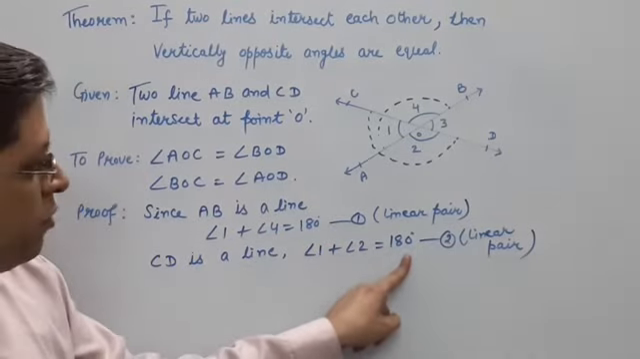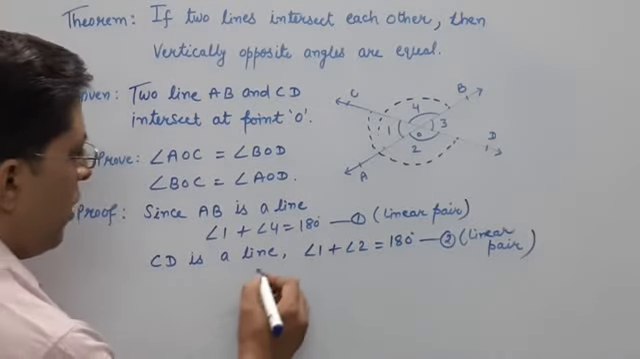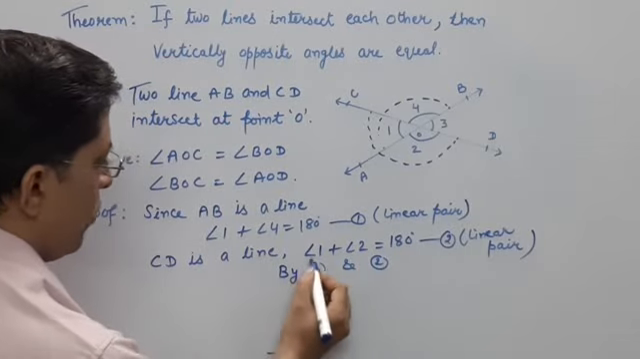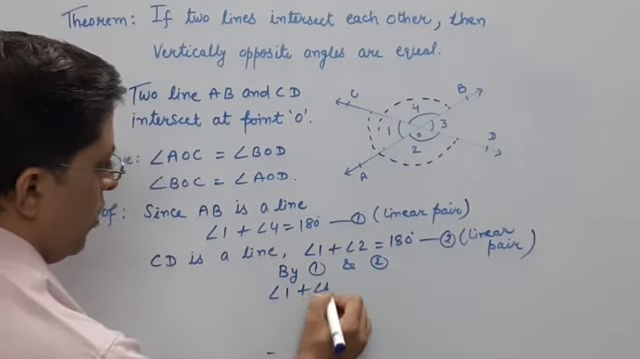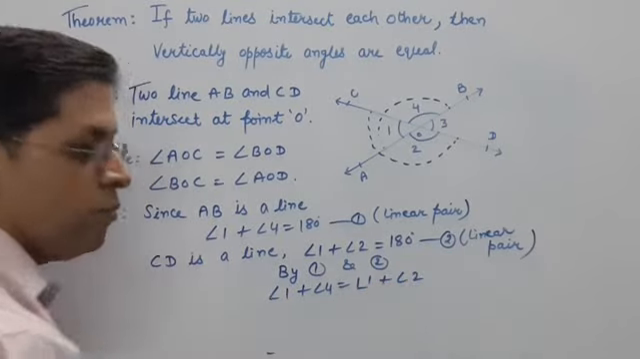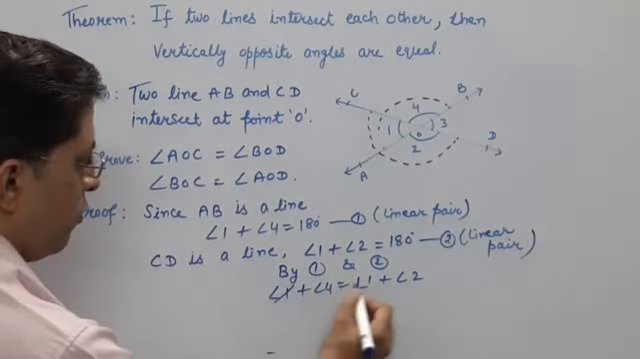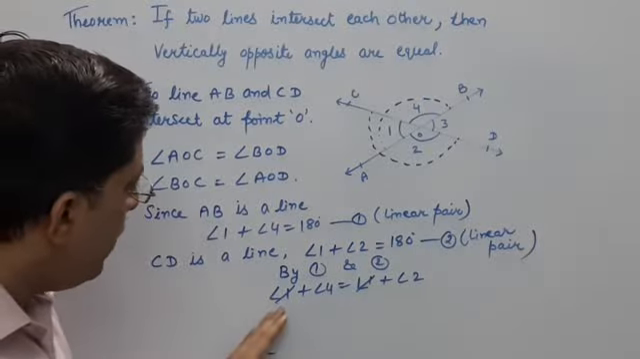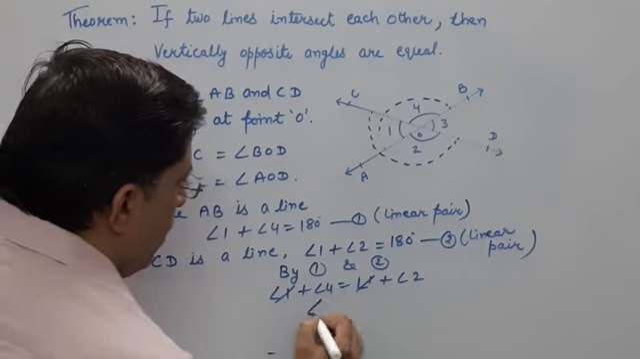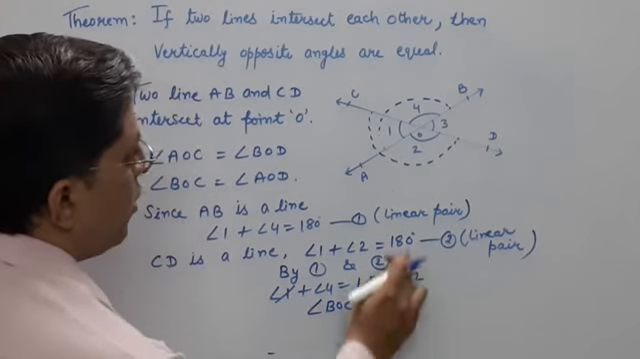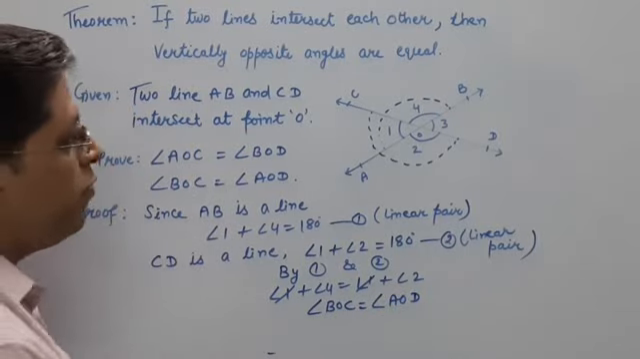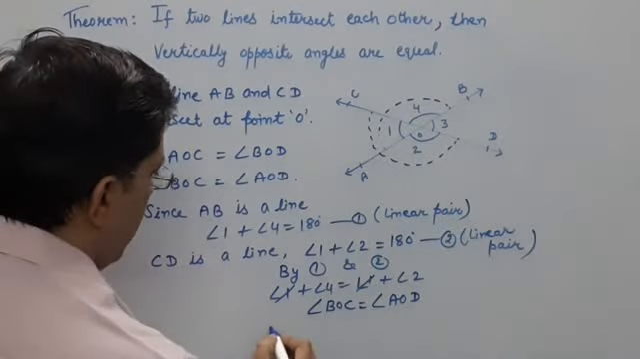Now see, angle 1 plus angle 4 is 180 degree and angle 1 plus angle 2 is also 180 degree. It means both should be equal. Then by 1 and 2 what can I write? Angle 1 plus angle 4 is equal to angle 1 plus angle 2. Now you can cut angle 1 with angle 1. Then what is angle 4? Angle BOC. What is angle 2? AOD.